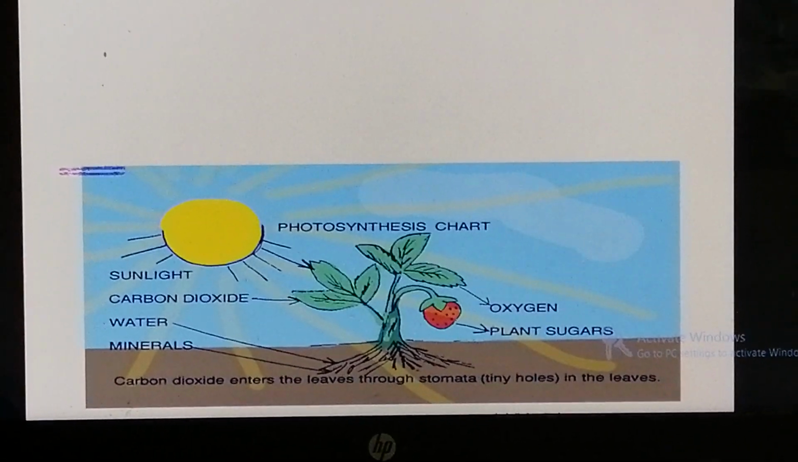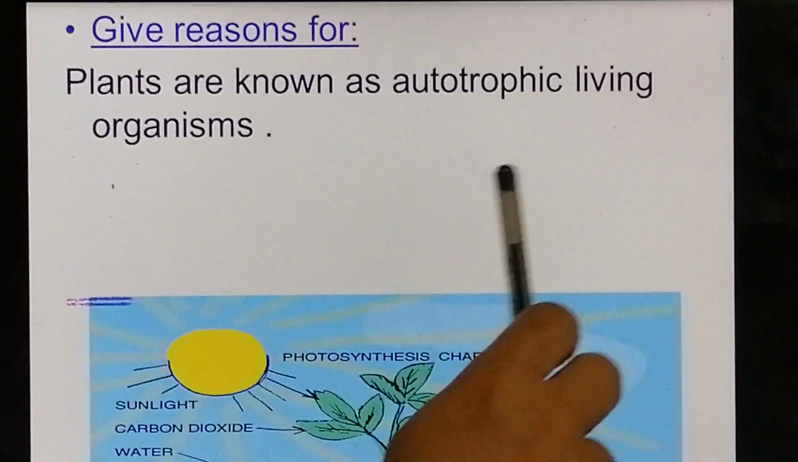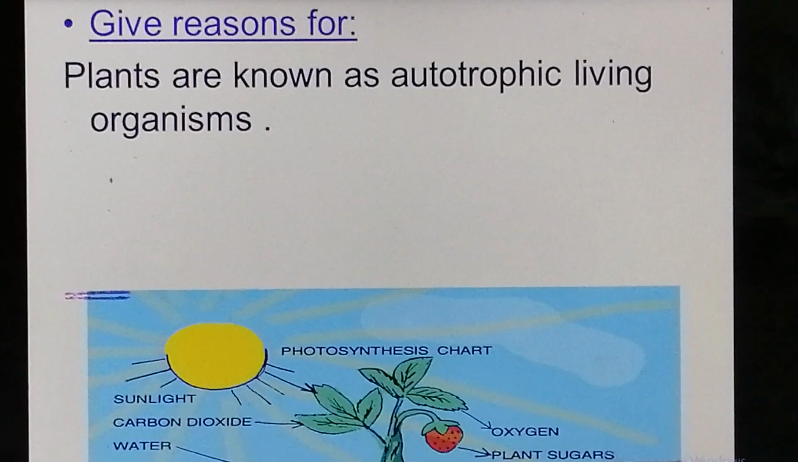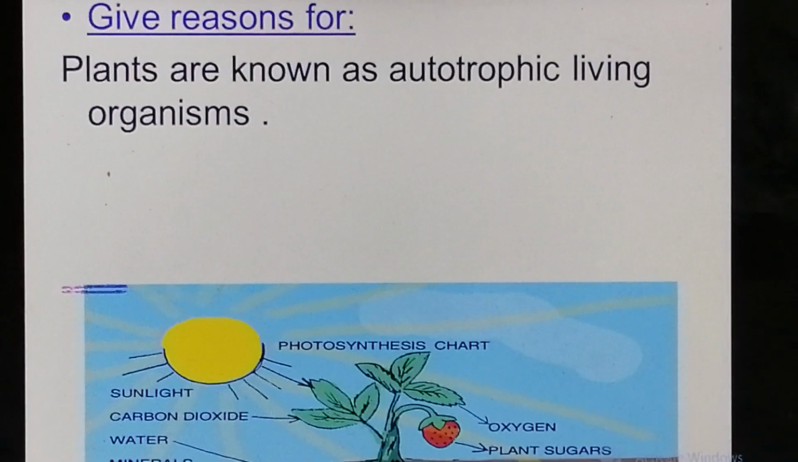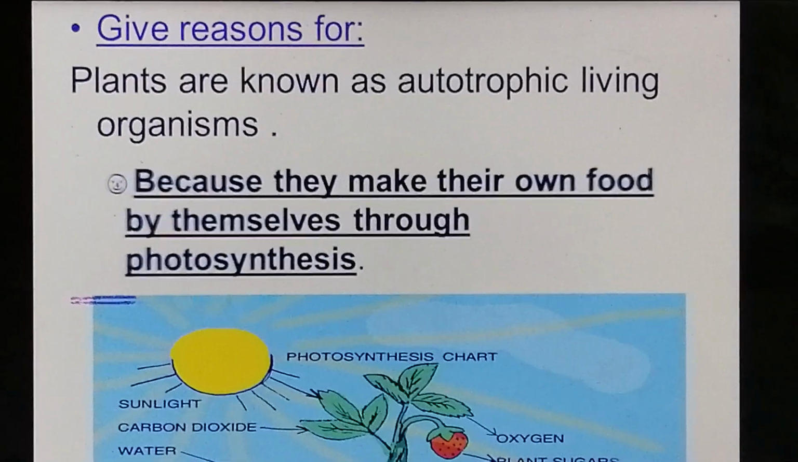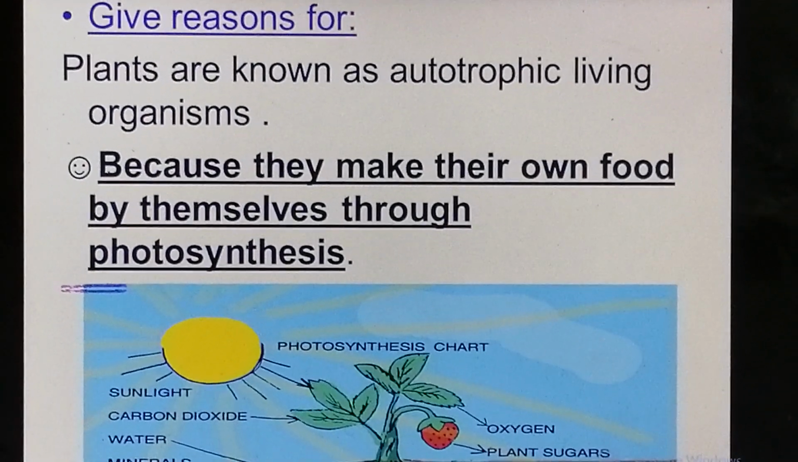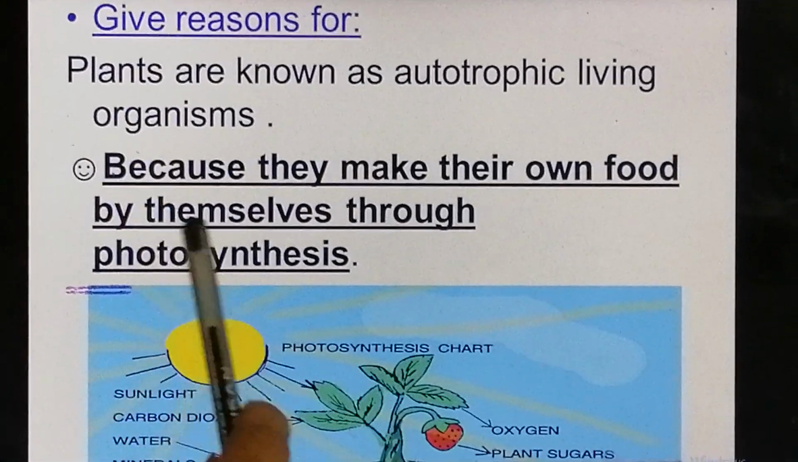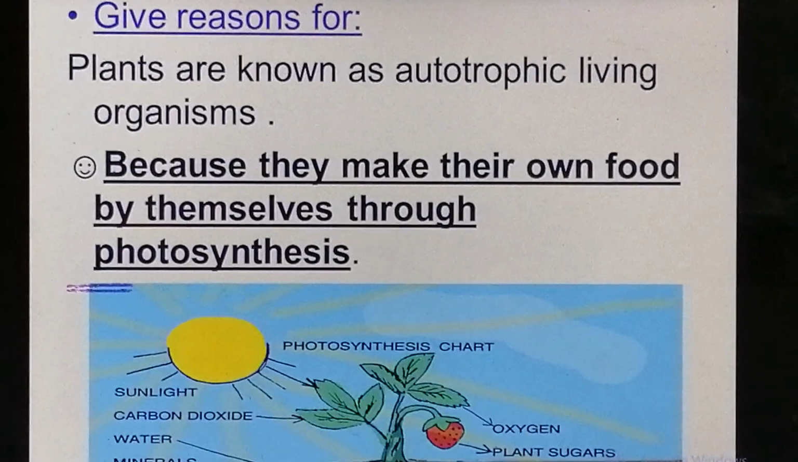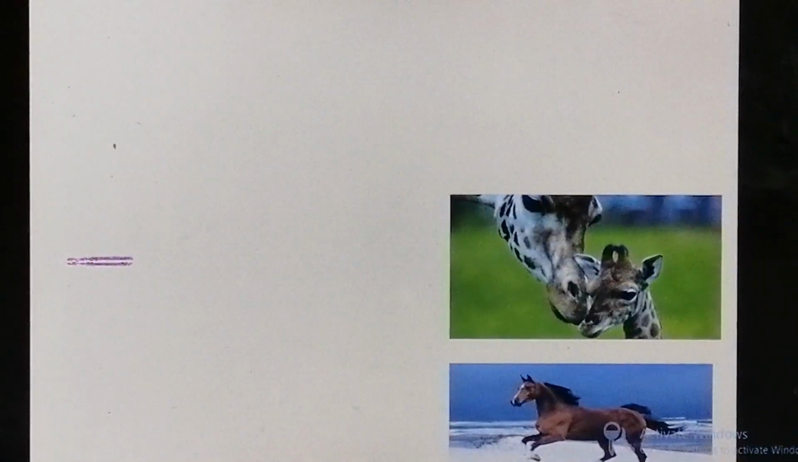If I ask you to give a reason, plants are known as autotrophic. Autotrophic means producers. So plants are known as autotrophic organisms or producers. Why? Because they can make their own food by themselves through the photosynthesis process. Why can they make their own food? Because they have chloroplasts in their cells.